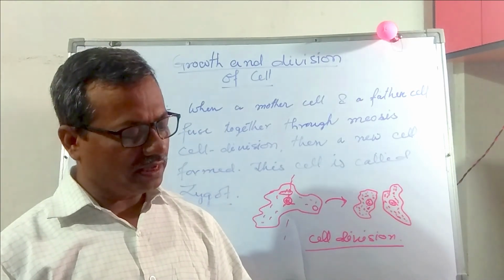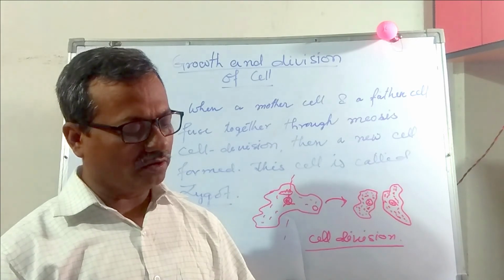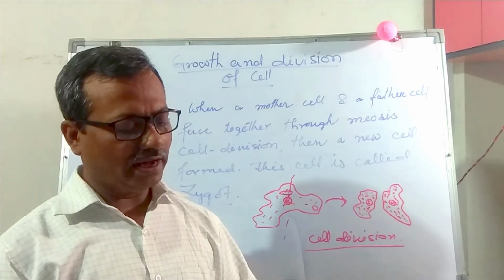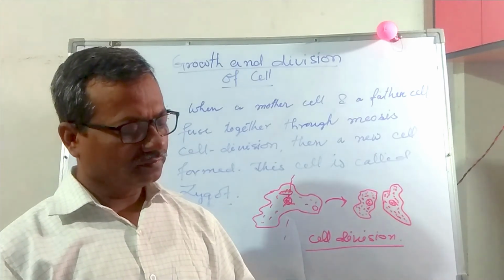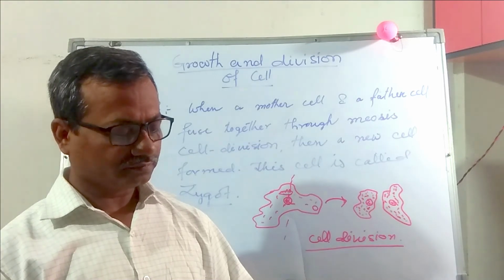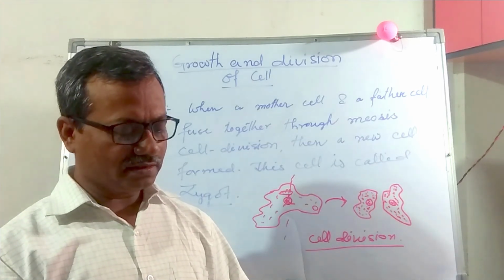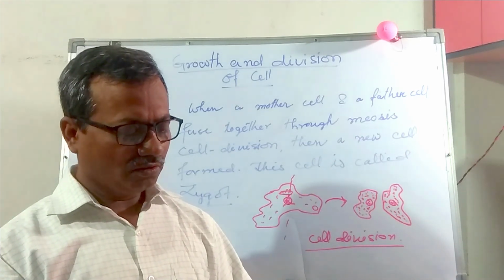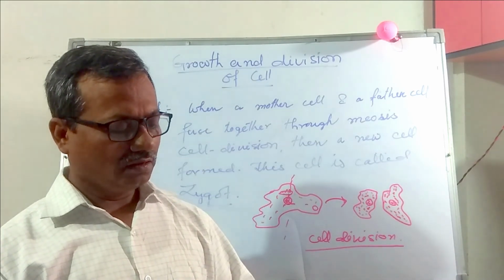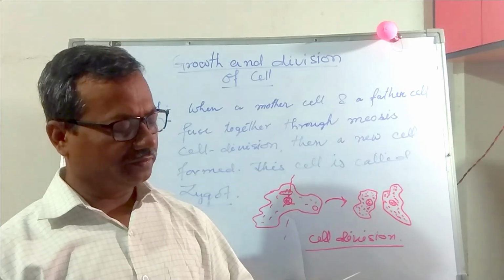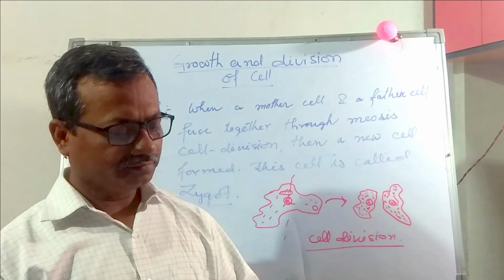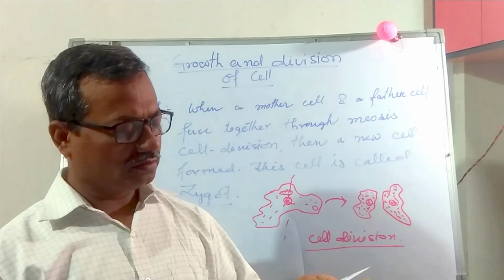The size of the cell may vary from 0.01 micrometer to as large as 170 millimeter into 130 millimeter. Option number D. Plant cell has 1 or 2 large vacuoles.